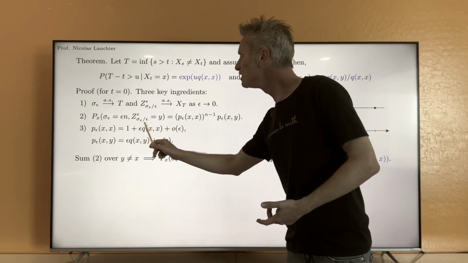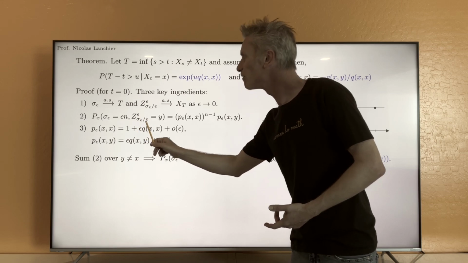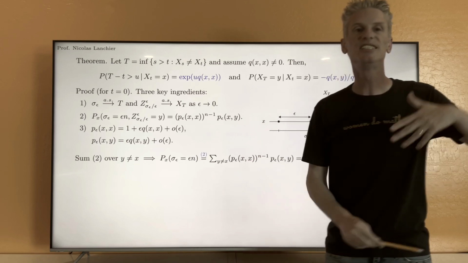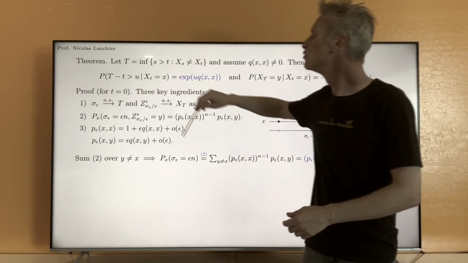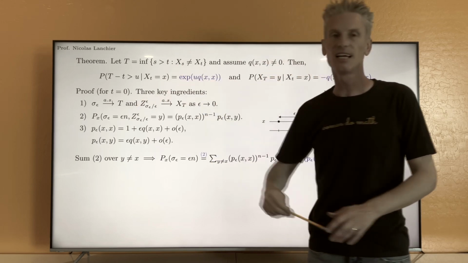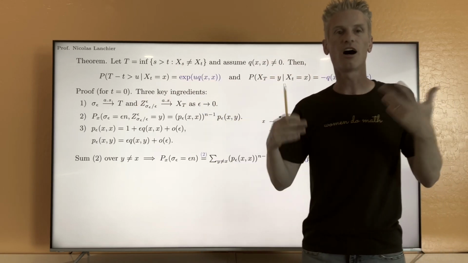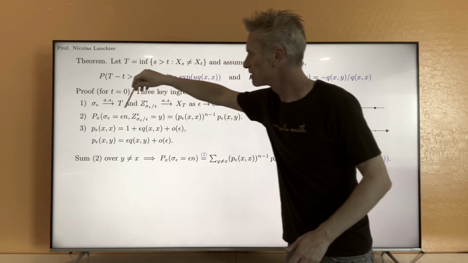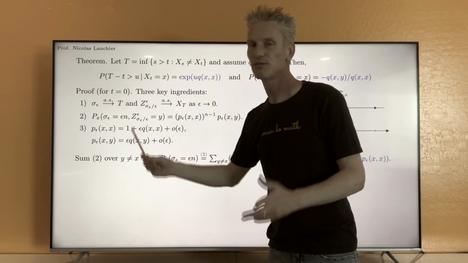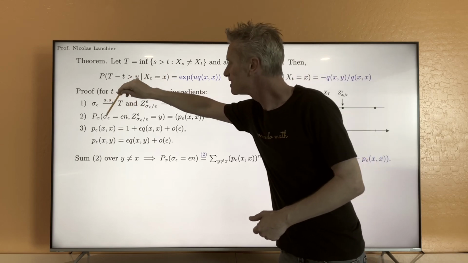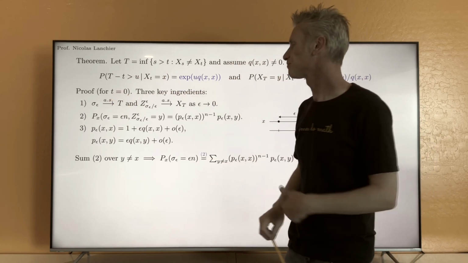Notice that this is by definition the time of the first jump of the epsilon skeleton, so this state must be different from x. If you look at the union over all y different from x of those events, that forms a partition of the set of realizations. So indeed, when you look at the union of those events over all y different from x, you get exactly this event here, sigma epsilon equals epsilon n.